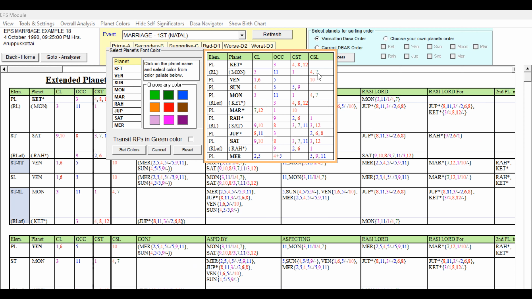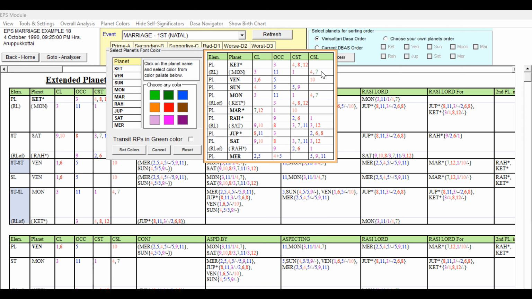Suppose, without the primary house of the event, other favorable houses are present, and obstacle-giving or unfavorable houses are also present, that impact will not be directly on the primary house matters.